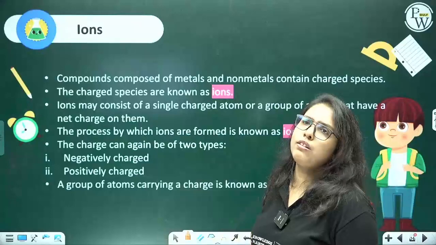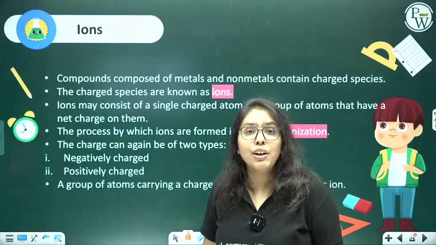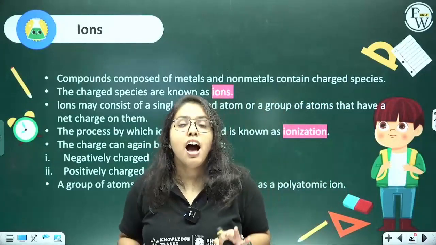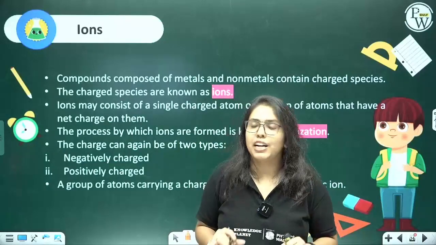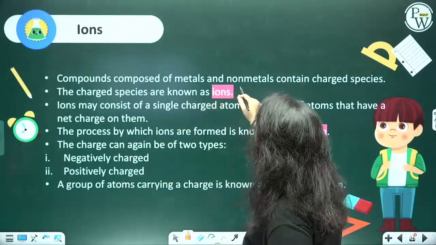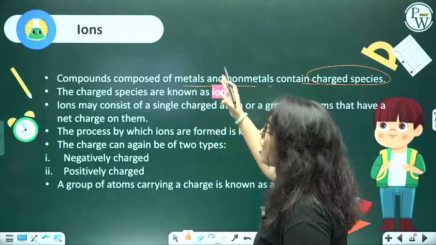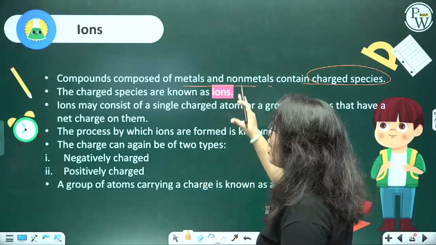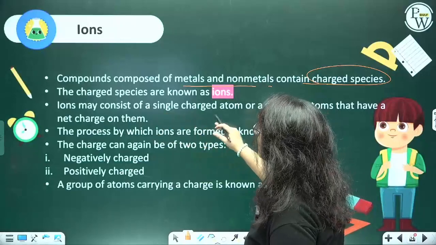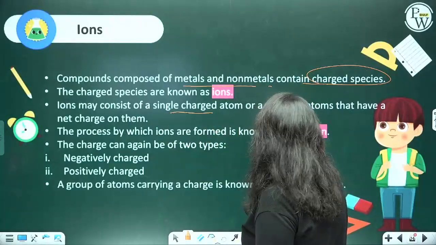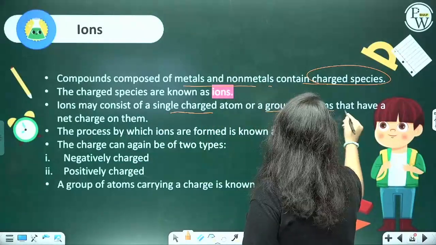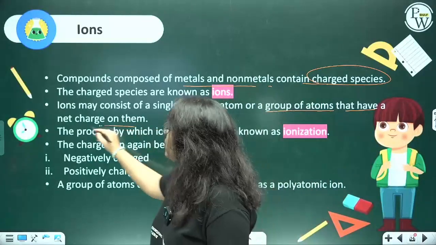Now, what are ions then? What exactly are ions? Ions are charged entities. So, compounds composed of metals and non-metals containing charged species are known as what? Ions. And ions may consist of a single charged atom or a group of atoms that have a net charge on them.